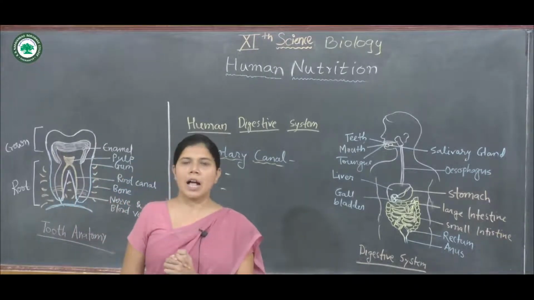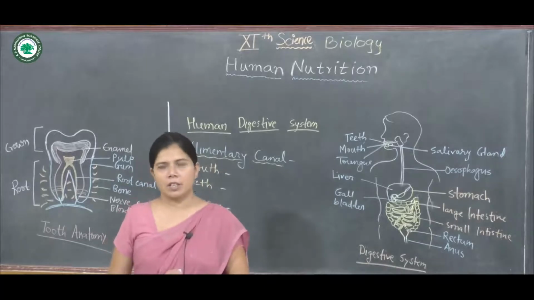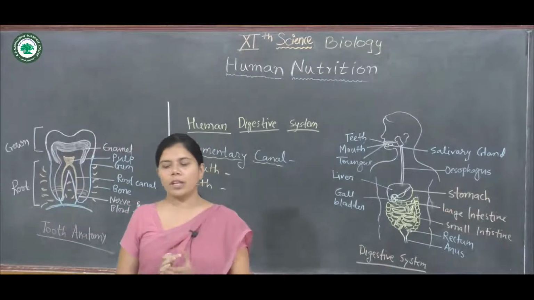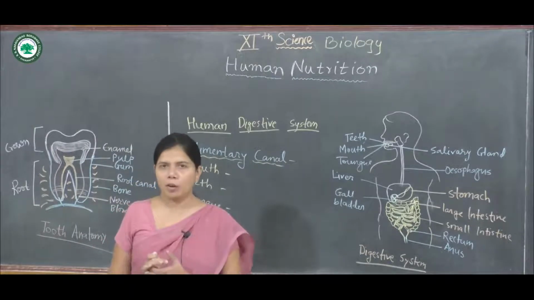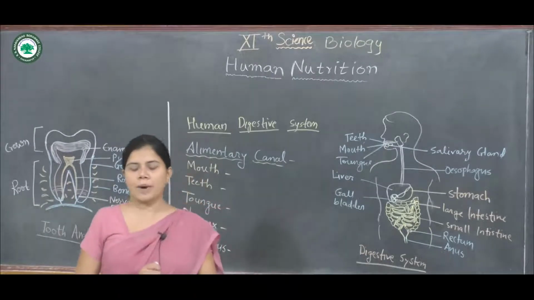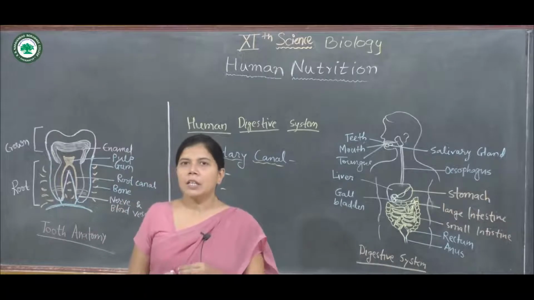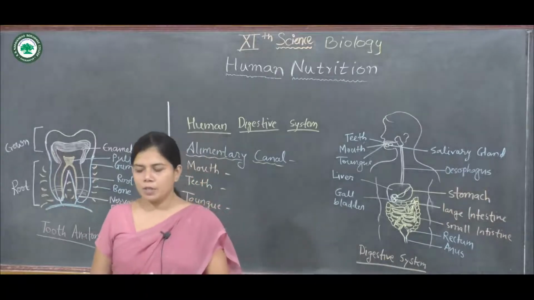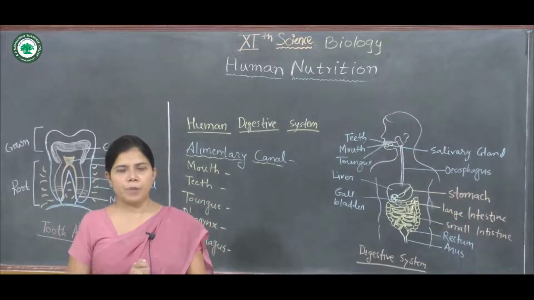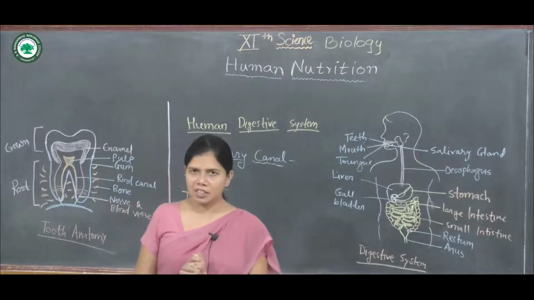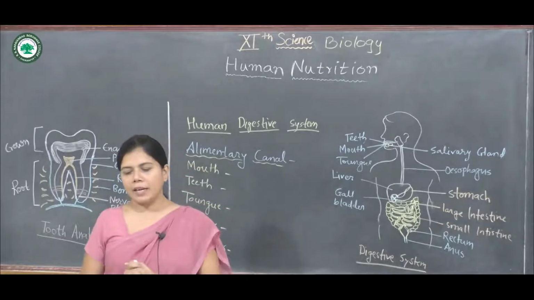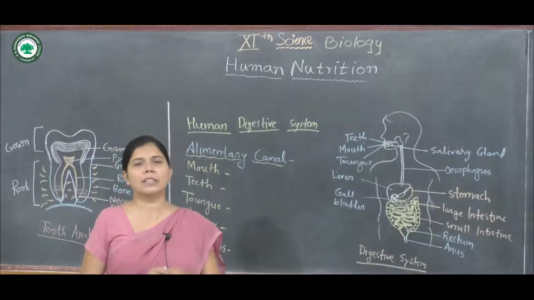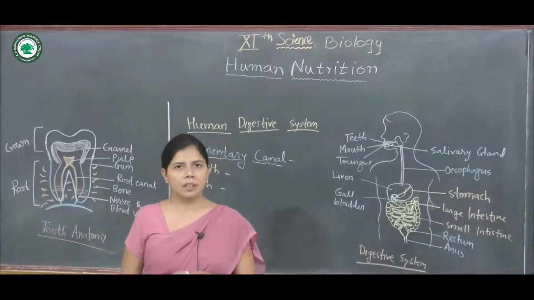Now the mouth is also known as the oral cavity or the buccal cavity, which is bounded by the upper and lower lips. These are fleshy lips. The wall of the mouth is formed by the cheeks, the roof is formed by the palate, and the floor is formed by the tongue.